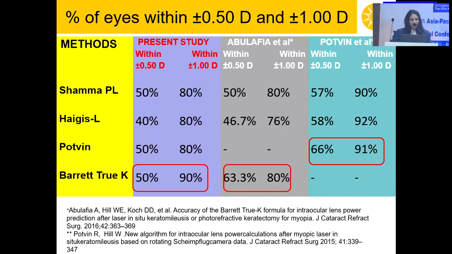And coming to refractive prediction error, the results were better in the Barrett True-K formula as compared to Abulafia et al. And Potvin-Hill et al. reported better outcomes in the Potvin-Hill formula.